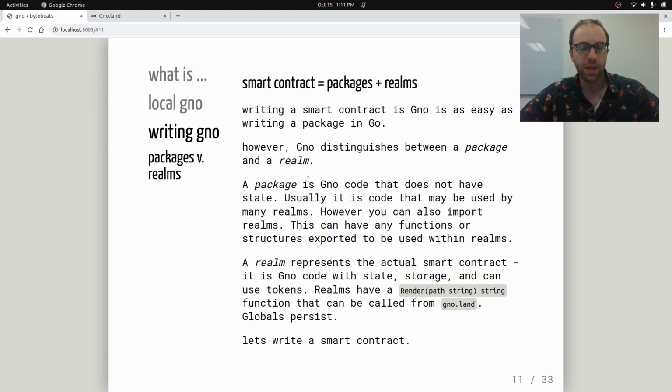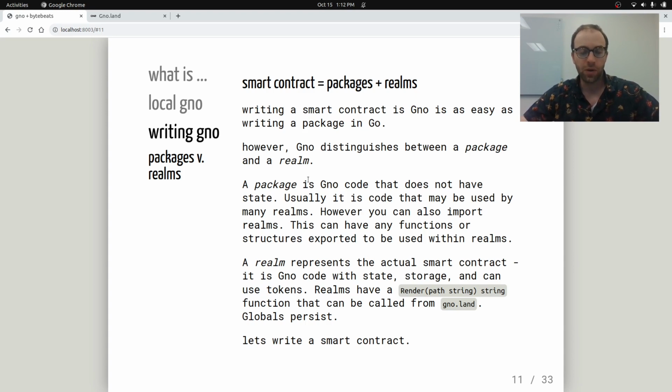A Gno realm is basically the actual smart contract. It's Gno code with state, storage, can manipulate tokens, and has this special render function that can be called by gno.land for rendering on the web interface. And the important thing about realms is that any global variable in a realm persists. So it's kind of like a database. So that program, that realm, is constantly running, and when it's running, all the globals will have the value. So if you have a counter, you count up by 1, the next time that realm is used, that counter will have been incremented that one time. This will make more sense as we go.